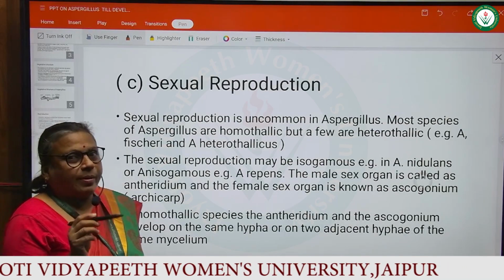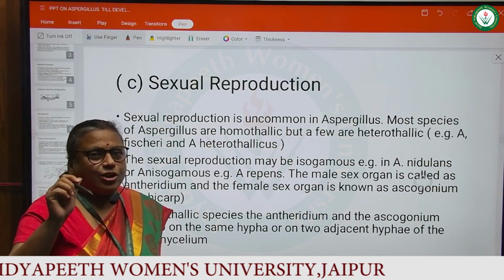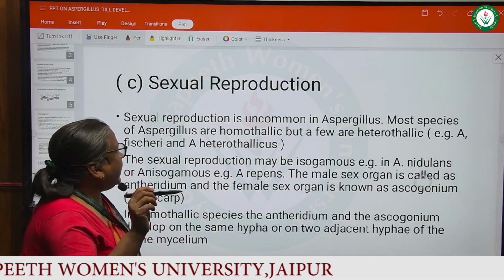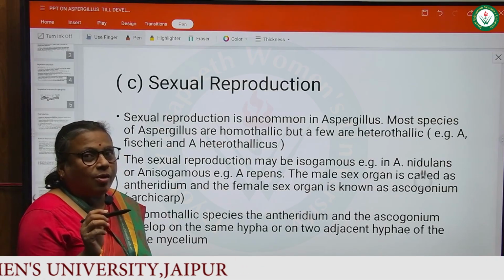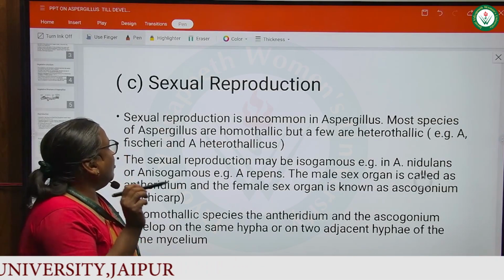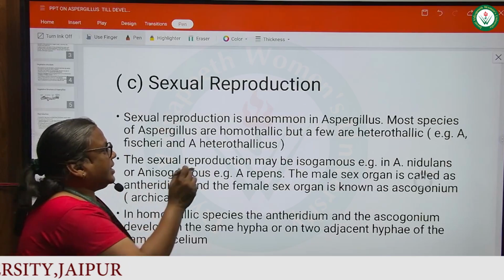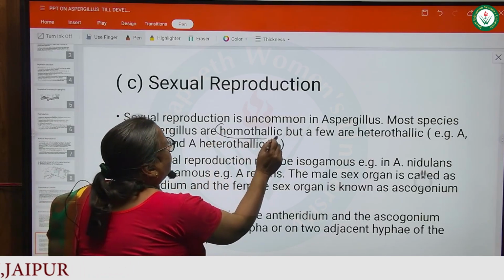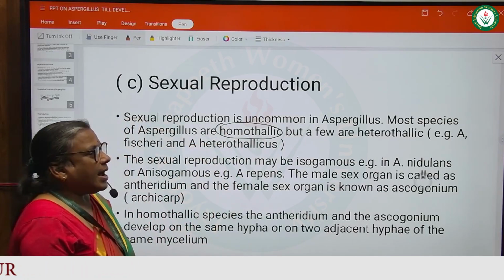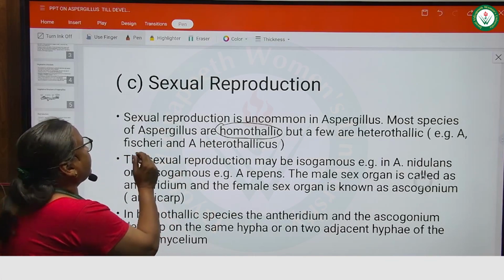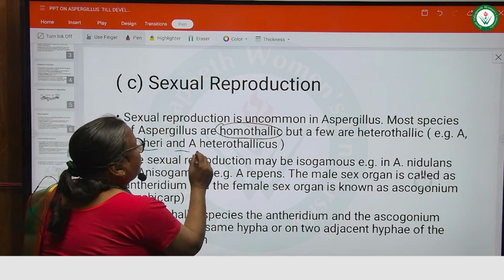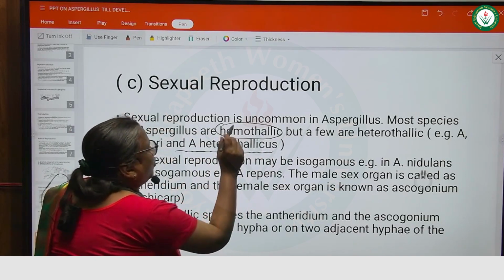Now I talk about the sexual reproduction in Aspergillus fungus. Sexual reproduction is uncommon in Aspergillus. Most species of Aspergillus are homothallic, but a few are heterothallic, for example Aspergillus fischeri and Aspergillus heterothallicus.